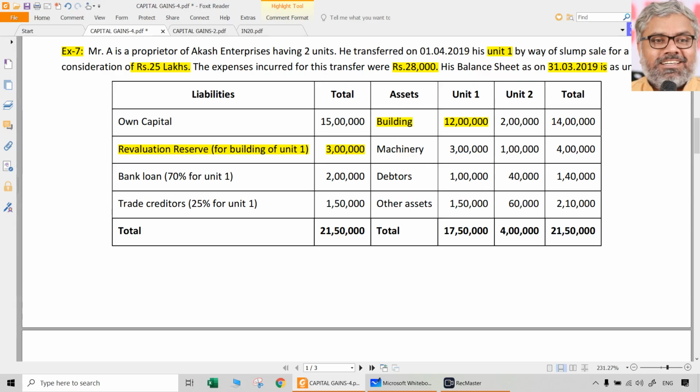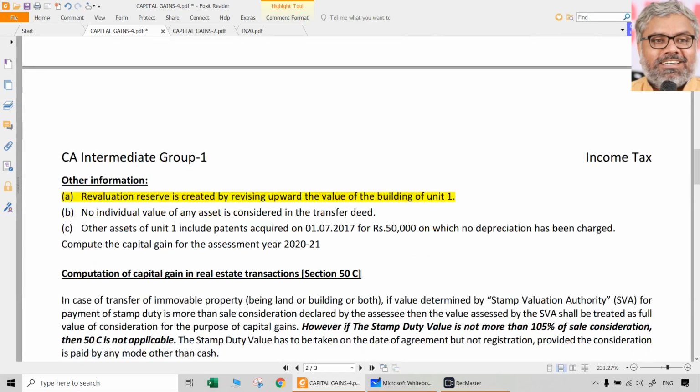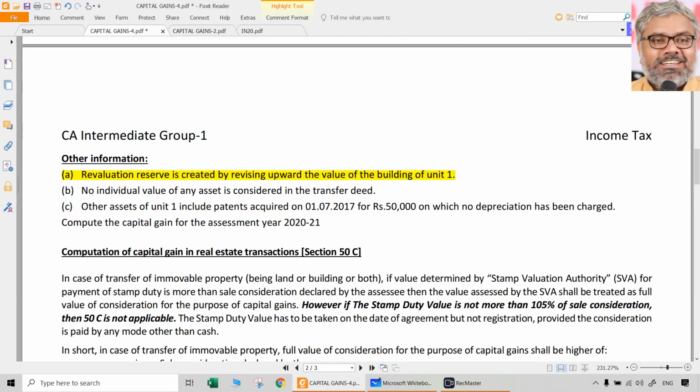Accounting wise all of that is okay, they can do that. But now while calculating the net worth for the purpose of section 50B, we cannot include that revaluation profit which is already included in the building value. So the building's value has to be taken as 9 lakhs instead of 12 lakhs. That's what we can infer from the first point. Second, no individual value of any asset is considered in the transfer deed. That is why we are calling it a slump sale.